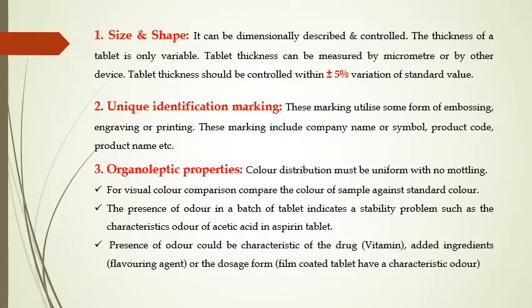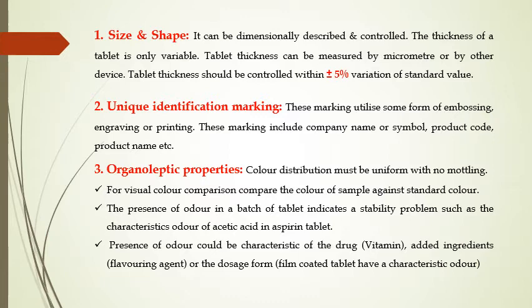Today we are going to discuss evaluation of tablet. First is size and shape. It can be dimensionally described and controlled. The thickness of a tablet is the only variable. Tablet thickness can be measured by micrometers or by other devices. The tablet thickness should be controlled within plus or minus 5% variation of a standard value.